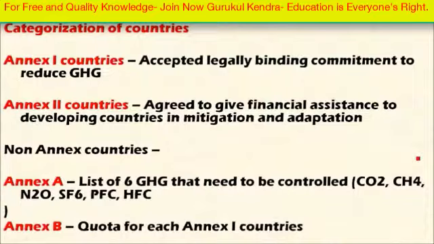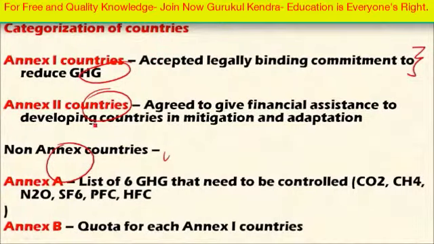In order to assign responsibility to the member countries differentially, the protocol categorizes the countries into different annexes, which are mentioned in the annexures of the Kyoto Protocol. These are Annex 1 countries, Annex 2 countries, and non-Annex countries. The Annex 1 countries include developed countries and industrialized countries, and these countries accepted the legally binding commitment to reduce greenhouse gas emissions.